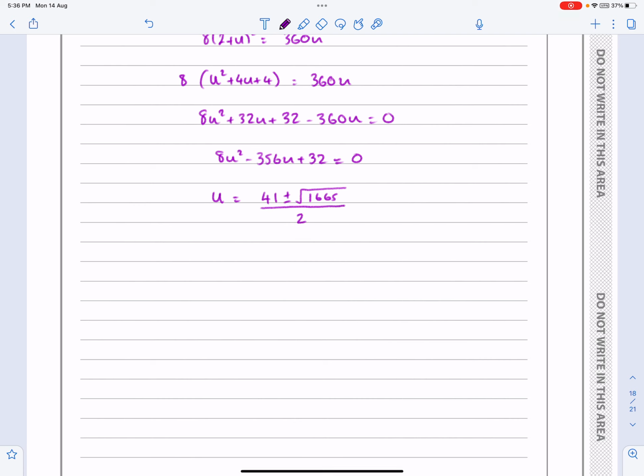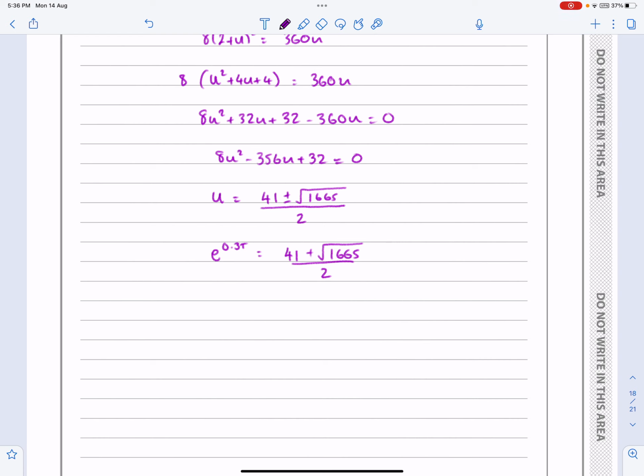You can tidy it all up and do that. We ignore the minus one because that doesn't give me a solution when I'm doing this last part. e to the 0.3t equals 41 plus root 1665 over 2. And all you now need to do is to rearrange and get t from that.